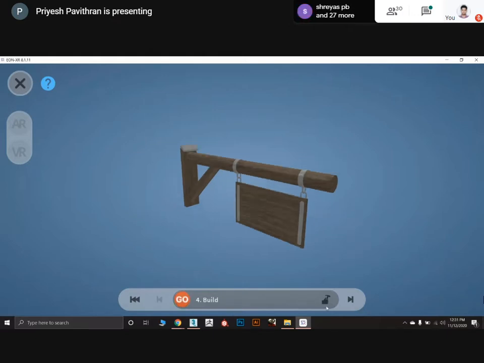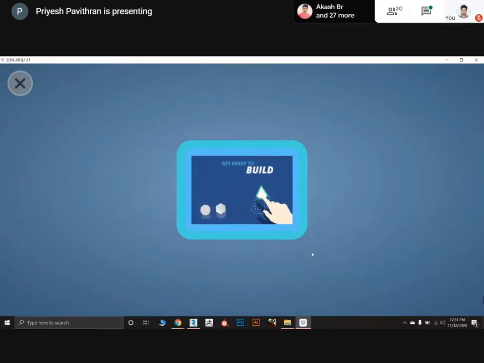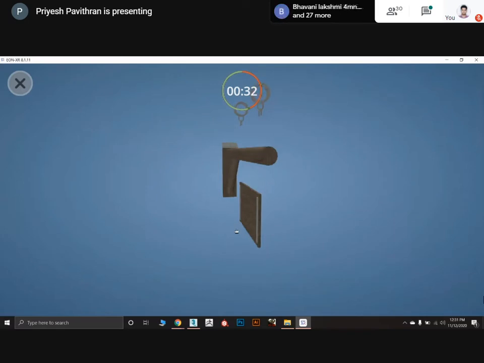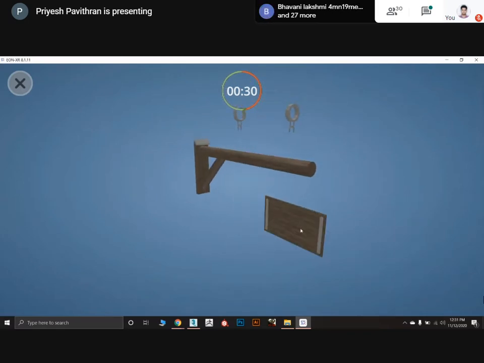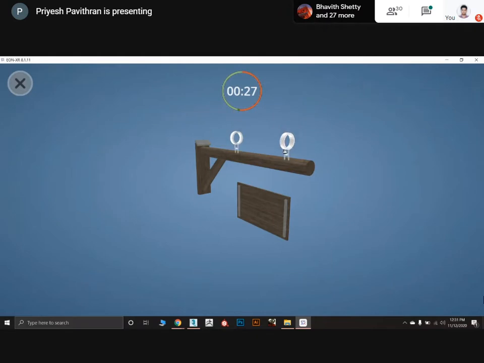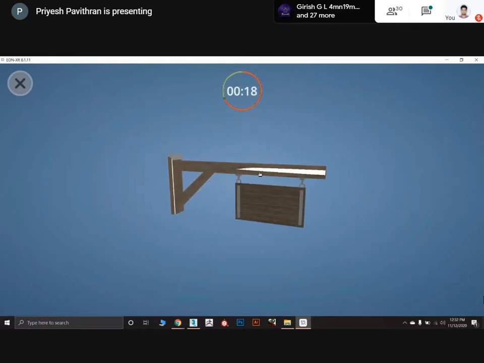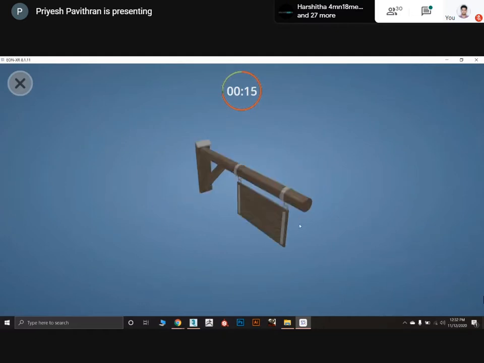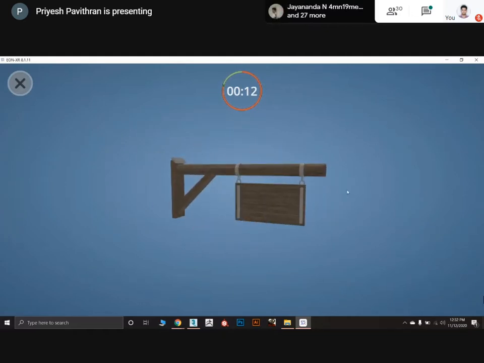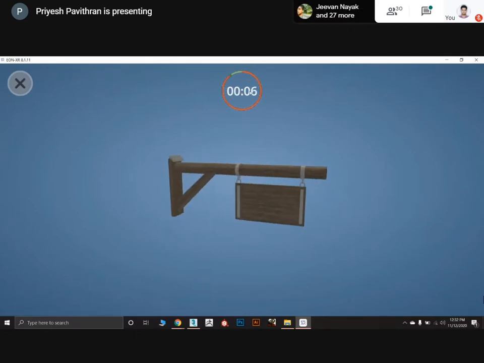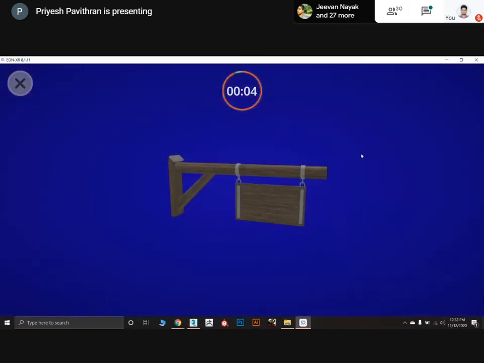Now it's time to build. Just press go, get ready to build. This is a small mini game which is exploded. You have to arrange the model how it looks in the master visual. Now it got clicked there. Now move this to here. It got fixed. Now we got the model how it looks in our master visual. Now the clock is ticking. Finally, it will show the result.